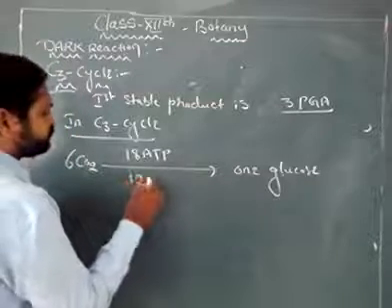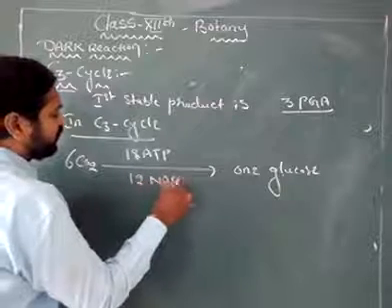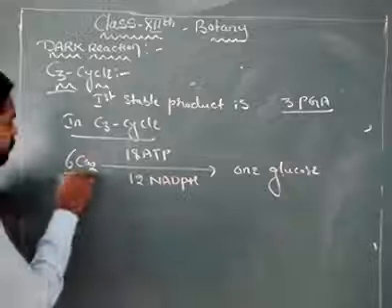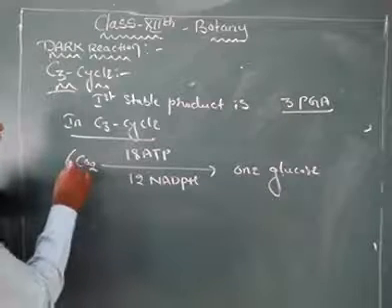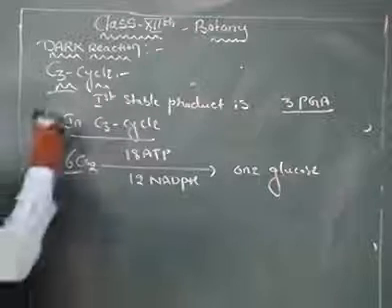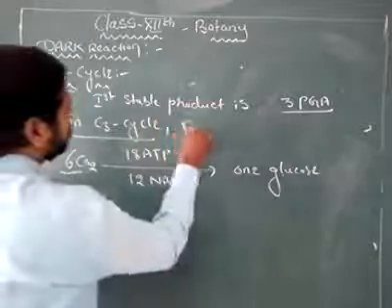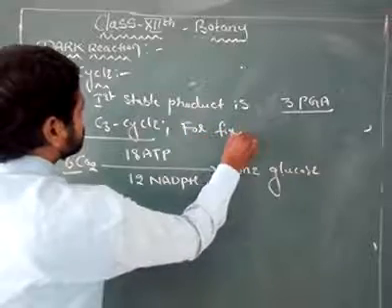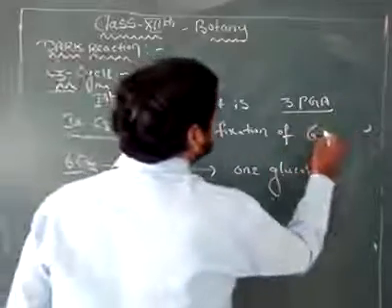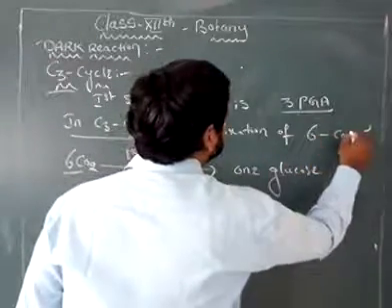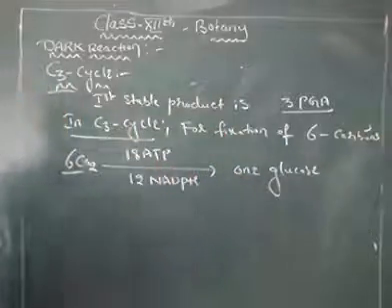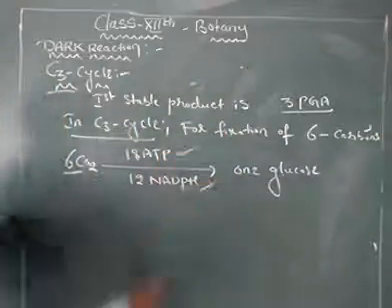And 12 NADPH are utilized for the fixation of 6 molecules of carbon dioxide. So for fixation of 6 carbons in the C3 cycle, 18 ATP and 12 NADPH.